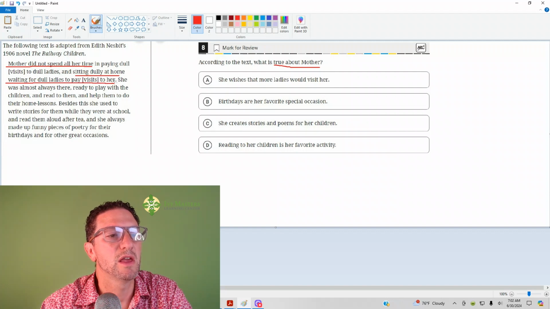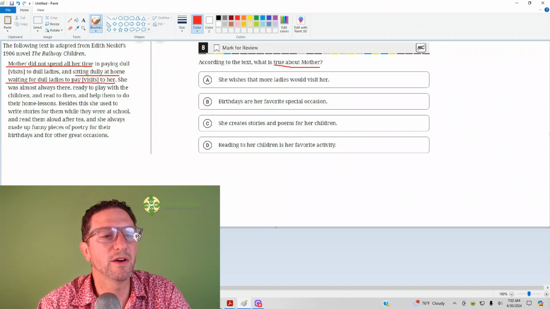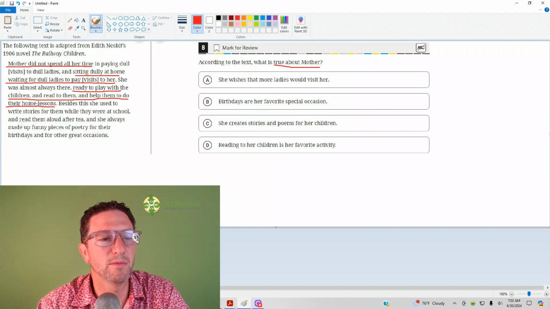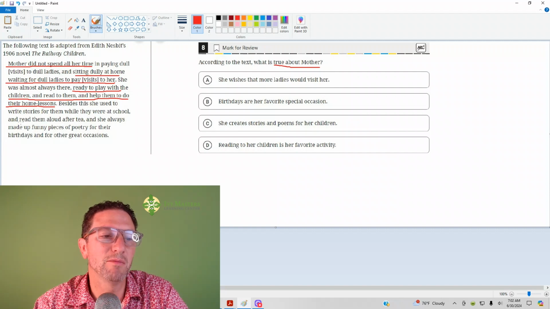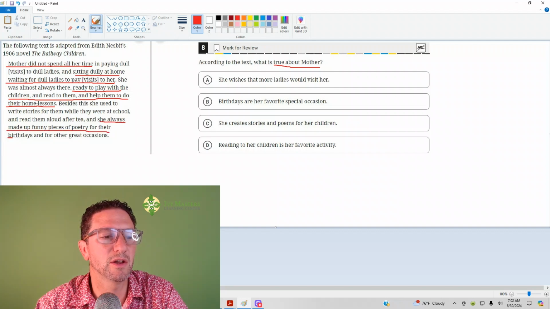She was almost always there, ready to play with the children, read to them, and help them do their home lessons. Besides this, she used to write stories while they were at school, and read them aloud after tea. And she always made up funny pieces of poetry for birthdays and other great occasions.